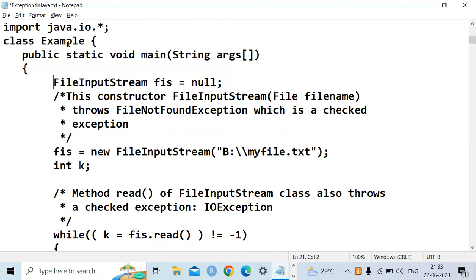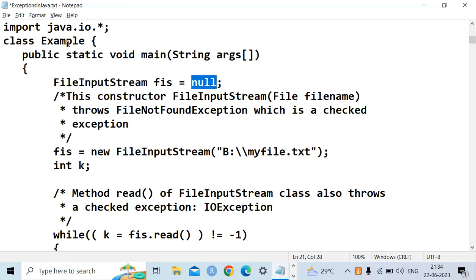The purpose of this class is that it contains methods that help us to read and write data. If you want to read and write data, we can use classes like FileInputStream and FileOutputStream. FileInputStream is used to read the data and FileOutputStream is used to write the data. That's why here I am creating one object called FIS, the file input stream object, and I make it null.